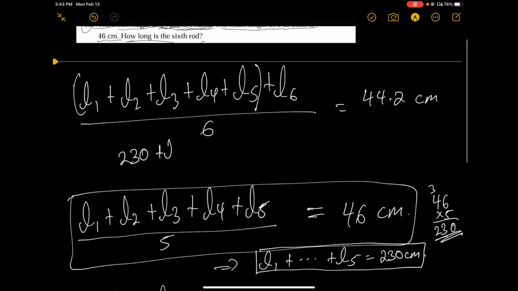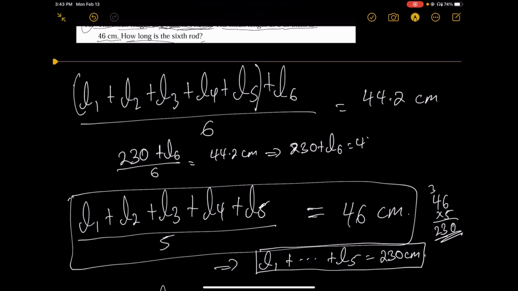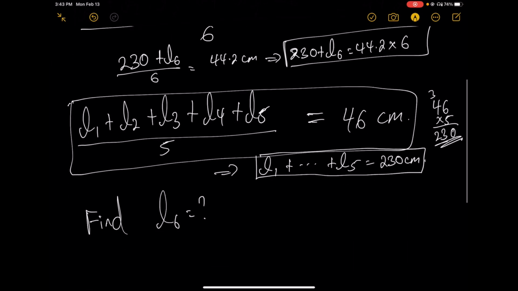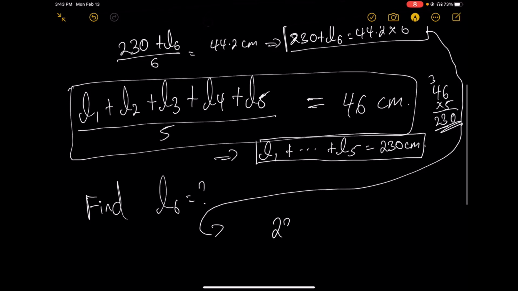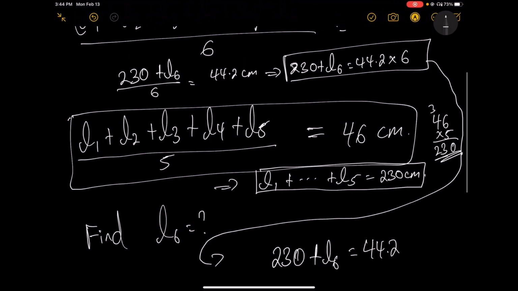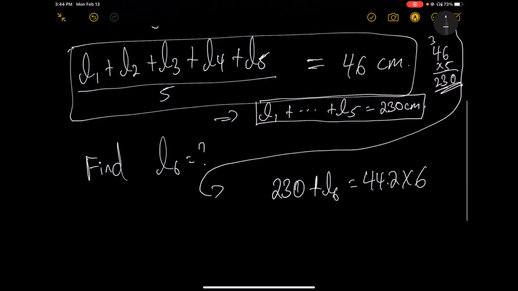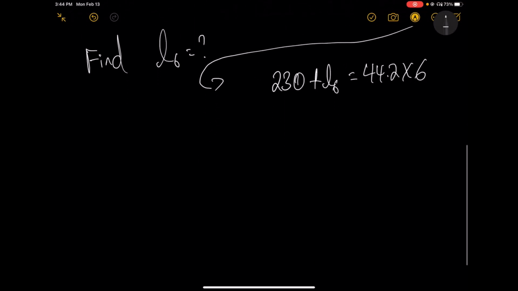So L1 up to L5, that is 230 centimeters, plus L6, over 6, is equal to 44.2 centimeters, which implies that 230 plus L6 is equal to 44.2 times 6. What is 44.2 times 6?